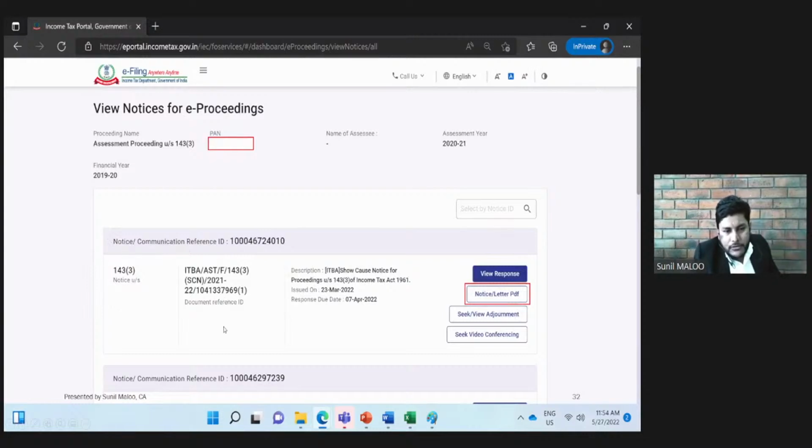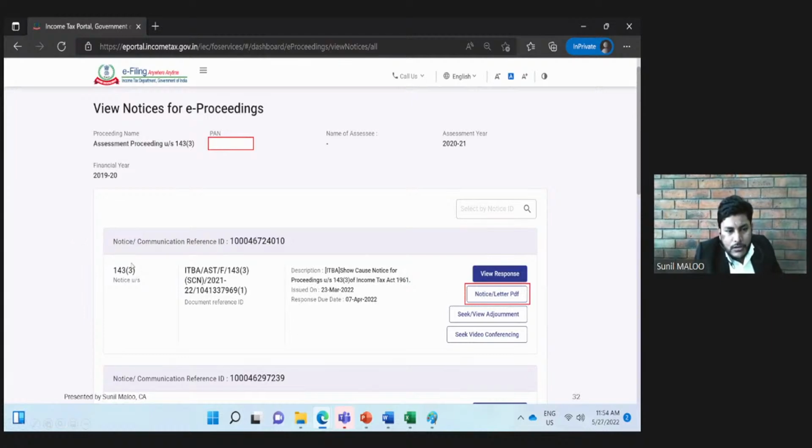Now we will understand one sample notice: how a notice is issued, how we can access it, how we can respond to it, how we can take an adjournment or some time for preparation of the details, and what the procedure is for seeking video conferencing. Now that the physical hearing concept is gone, if we want to make the assessing officer understand something, the assessee has a right to request a video conferencing. All these details we will get to know in the coming slides.